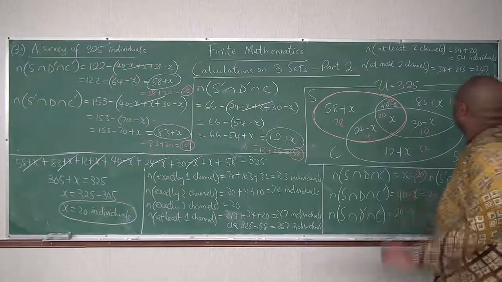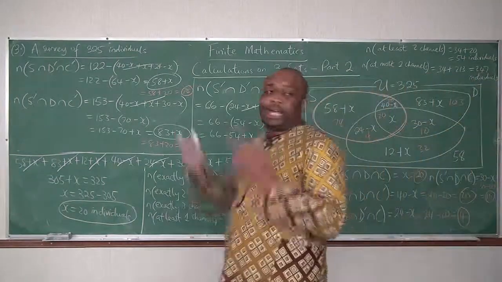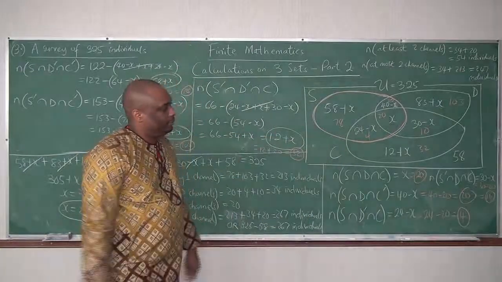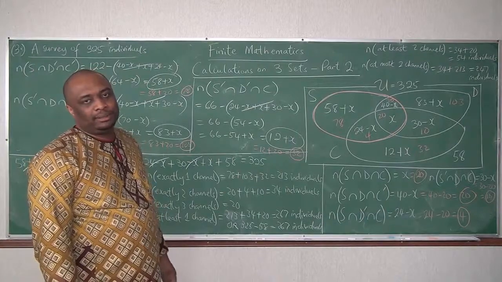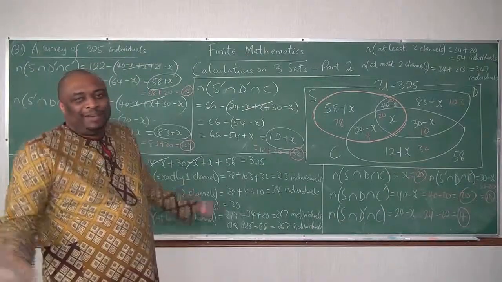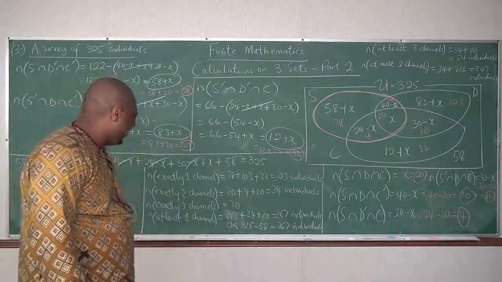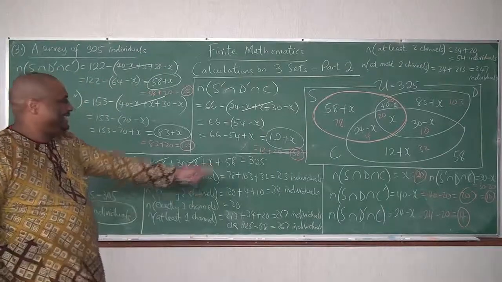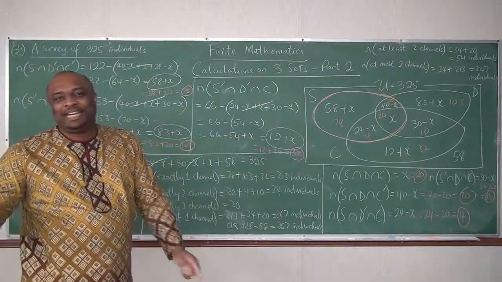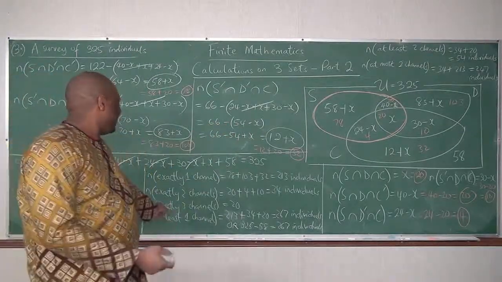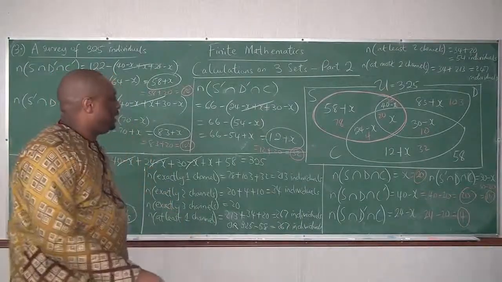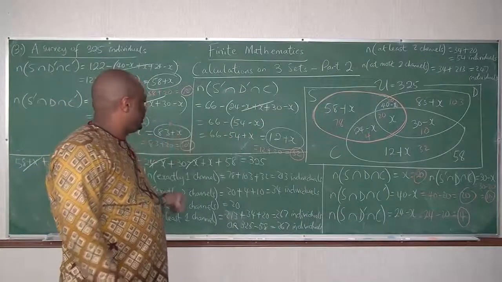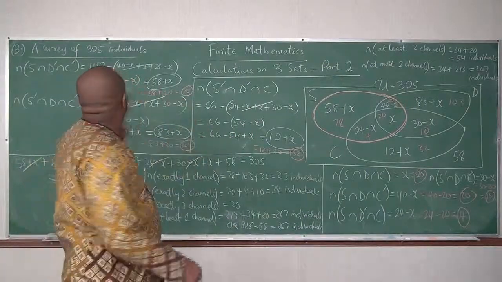Comprehend? Now, what if they ask no channel? 58 individuals. What if they ask at most 3 channels? At most 3 channels is 3 and below. It's the same thing as at least 1 channel. Okay? Alright, please, we will do the next question.